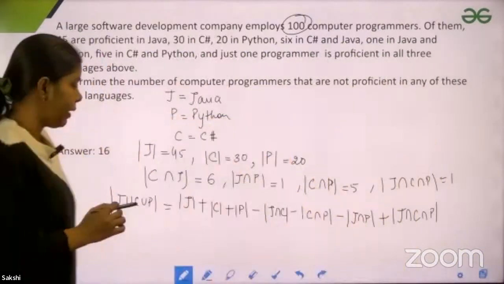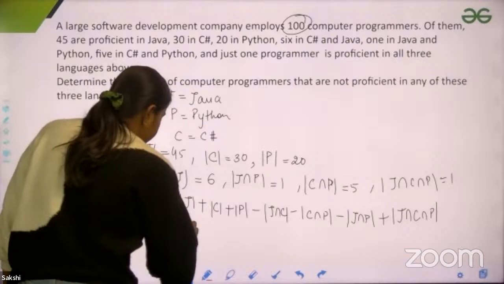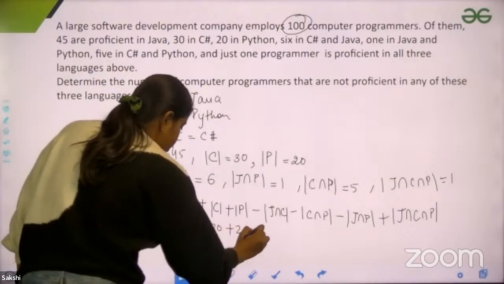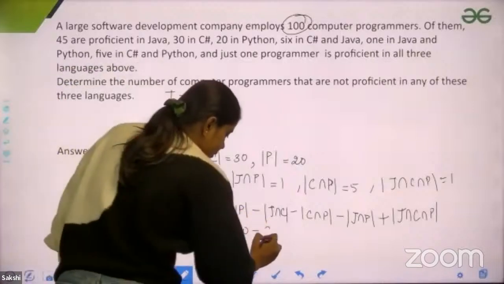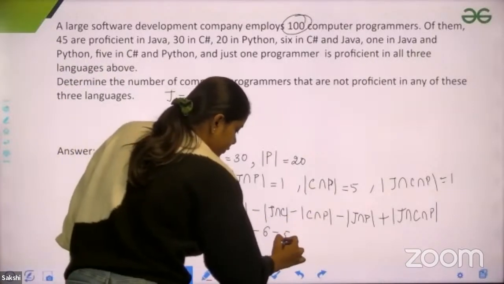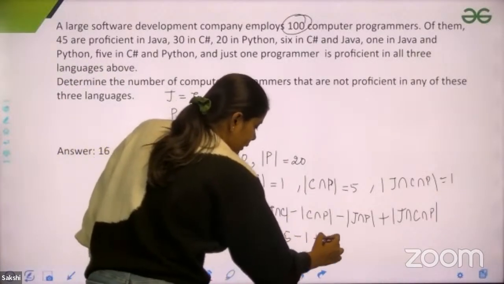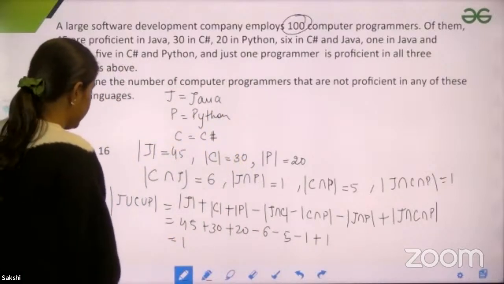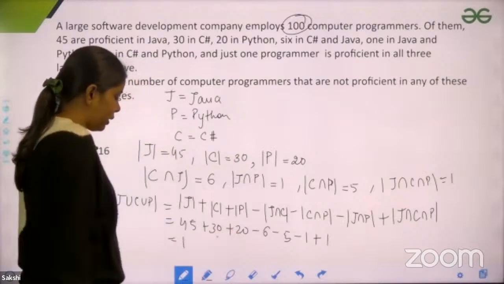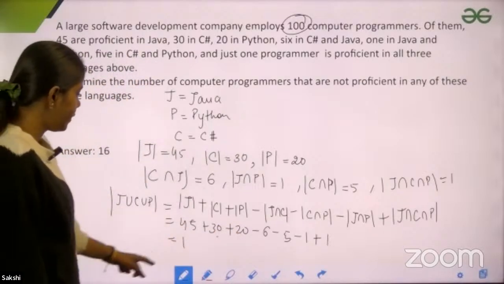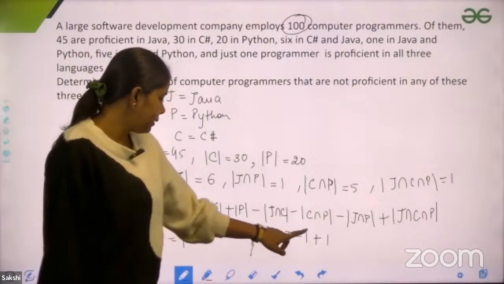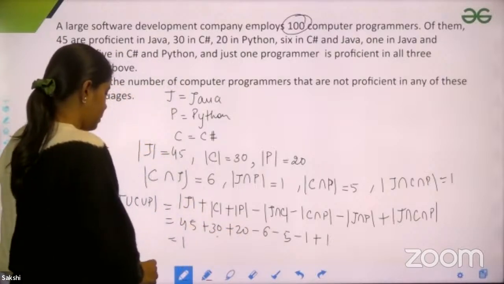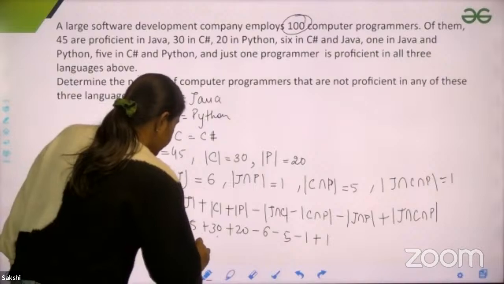Now I'll fill in all the values. So the values would be 45 plus 30 plus 20, minus J intersection C, that is 6, minus C intersection P, that is 5, minus J intersection P, that is 1, and then plus 1. If we solve this, we'll get the answer. 45 plus 30 plus 20 is 95. Minus 12 gives 83, and 1 and 1 get cancelled. So it would become 84.